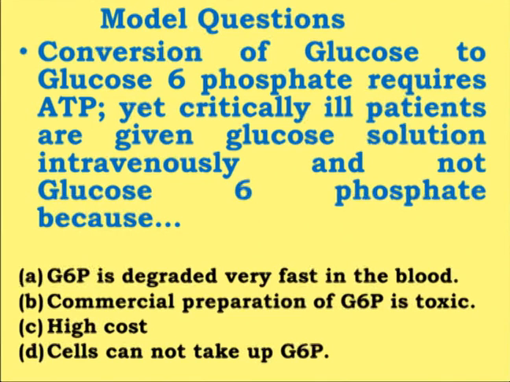So since the cell cannot take up glucose 6-phosphate, we know that glucose is transported into the cell by active transport. We know about the sodium potassium pump, how it works and how the glucose is taken up. Once it is taken up, it gets phosphorylated, because the hexokinase enzyme is present inside the cell, within the cytosol, and that's why it is able to phosphorylate glucose into glucose 6-phosphate. So the correct option will be D, that is cells cannot take up glucose 6-phosphate.